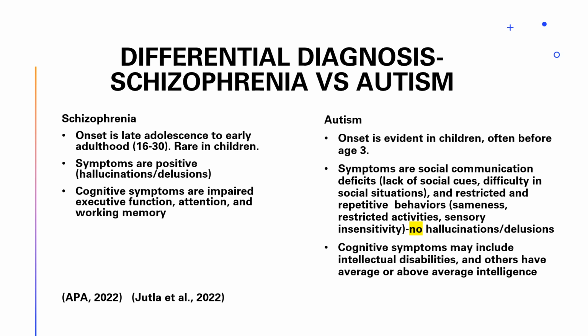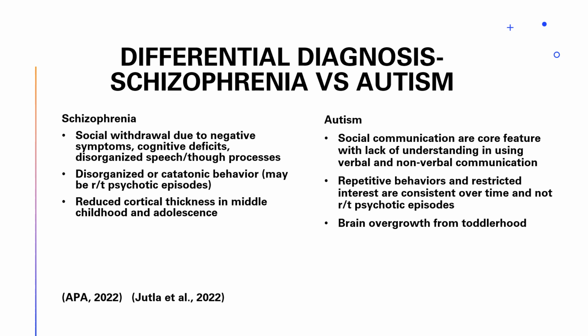And then the cognitive symptoms in schizophrenia are impaired executive function, attention, and working memory. In autism, those cognitive symptoms may include intellectual disabilities, and some people have average and or above average intelligence. In schizophrenia, social withdrawal due to negative symptoms, cognitive deficits, disorganized speech, and thought processes. In autism, social communication is the core function with lack of understanding and using of verbal and nonverbal communication.